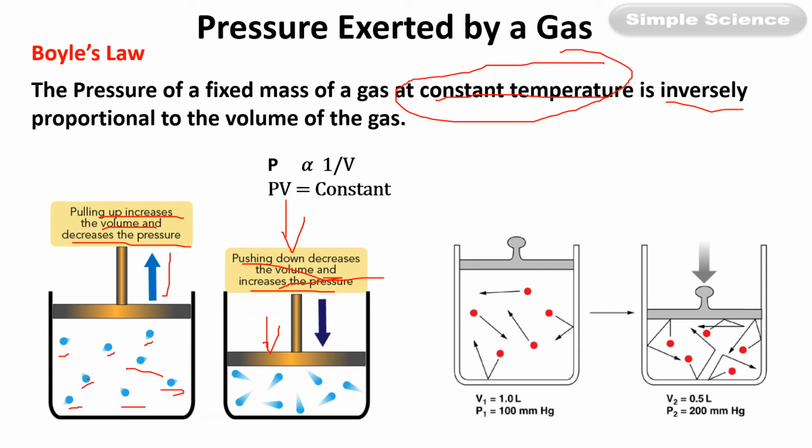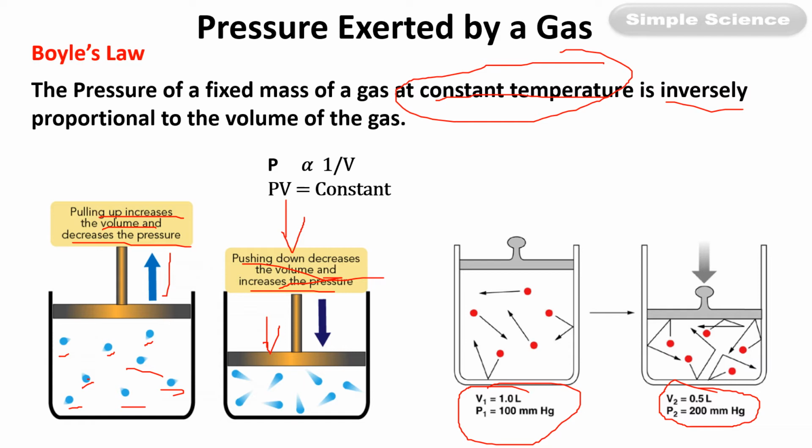Now I will explain using this example. Now you can see that in the first container the volume is 1 liter and pressure is 100 mm of Hg. In this one, volume is decreased. It becomes half. 0.5 liter means half liter. So volume becomes exactly half and pressure becomes double, 200 mm of Hg.